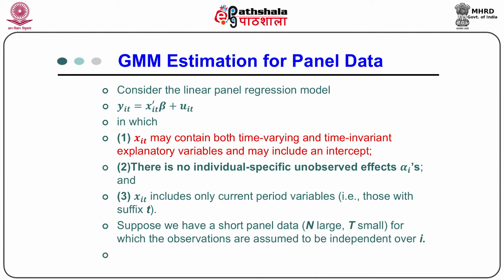Now, consider the linear panel model y_it equal to x_it beta plus u_it, and x_it may contain both time varying and time invariant explanatory variables and may include an intercept. There is no individual specific unobserved effect alpha_i, and x_it includes only current period variables. Now, suppose we have a short panel data set, that is n is large but T is small, for which the observations are assumed to be independent over i.